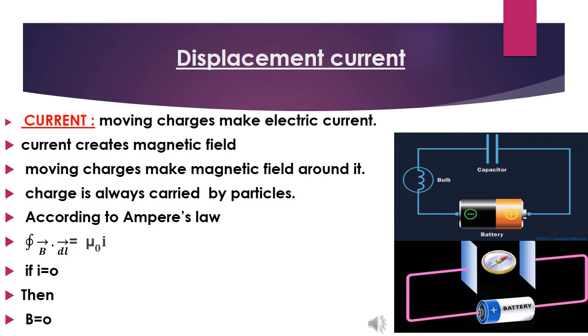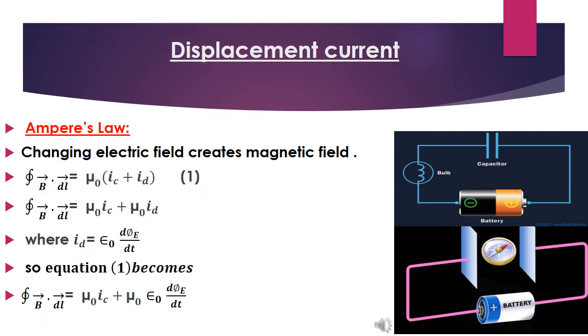When the current is switched off, then according to Ampere's law, if a magnetic field is made between the capacitor, we make an Amperian loop. If there is no current, then no magnetic field. Now, if I place a magnetic needle between the capacitor, it deflects because of the presence of a magnetic field.